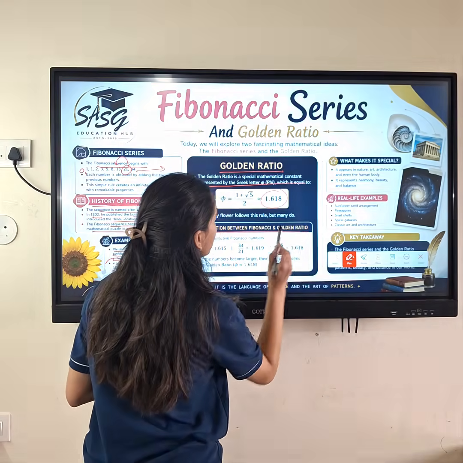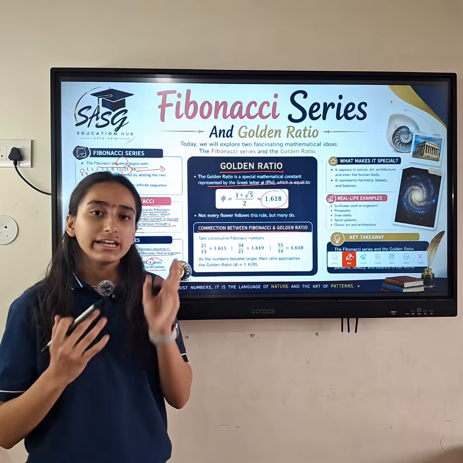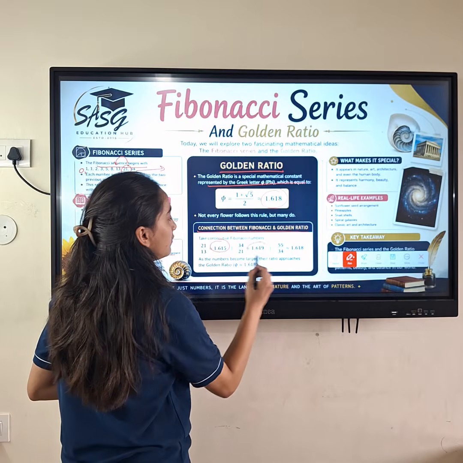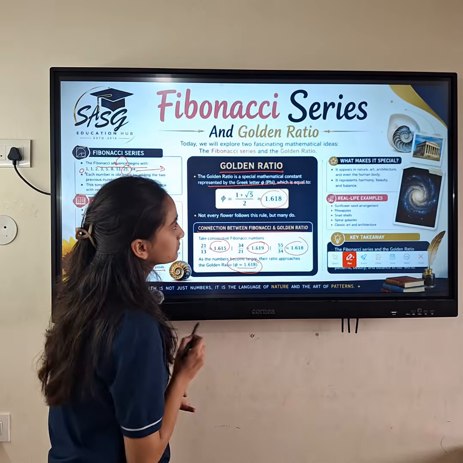The connection between Fibonacci and the golden ratio. What is its connection? When we take the ratio of any two consecutive numbers from the Fibonacci series, it always gives a constant nearer to the golden ratio.